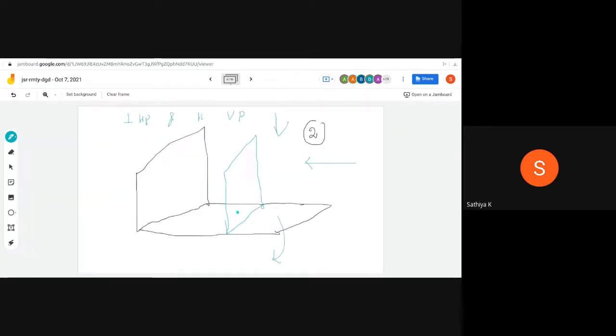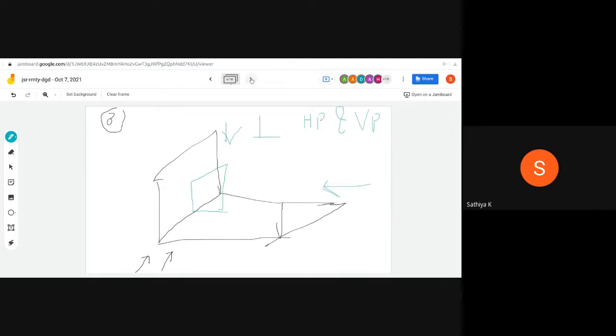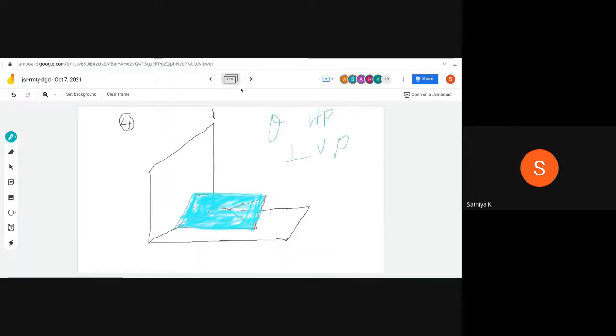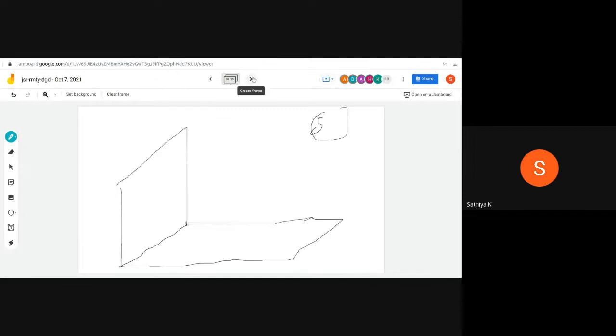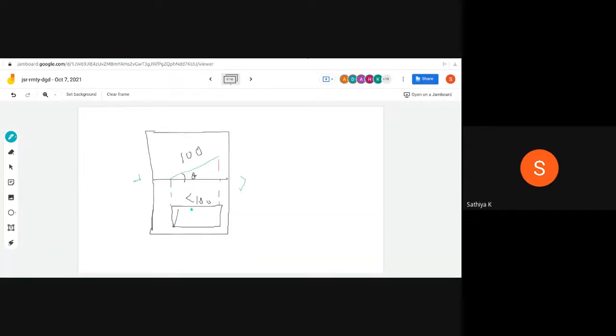So this is the plane. Then I can rotate the plane in this manner, either this or that way. That way is not possible, only this way is possible. This is a fixed position, and I can change it in this direction, maybe in either direction. And what about the result? Here the area of the plane is reduced. That is the important thing. It is not the actual area, it is somewhat reduced.